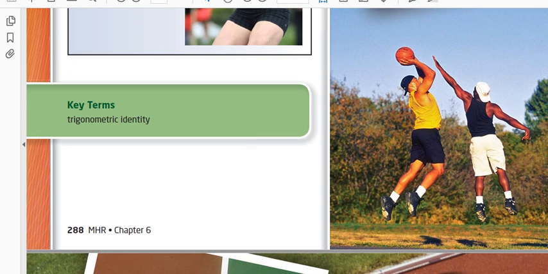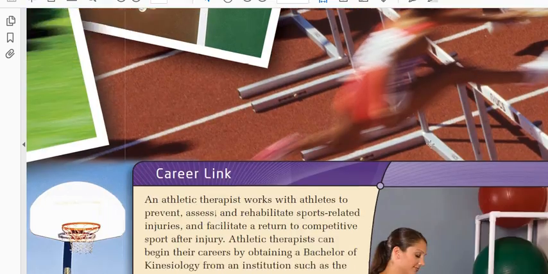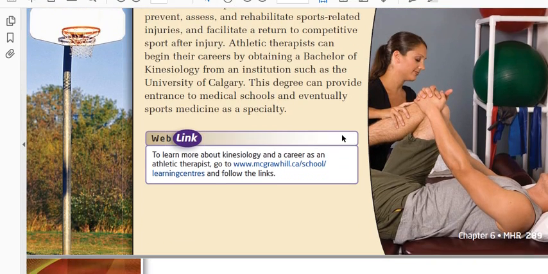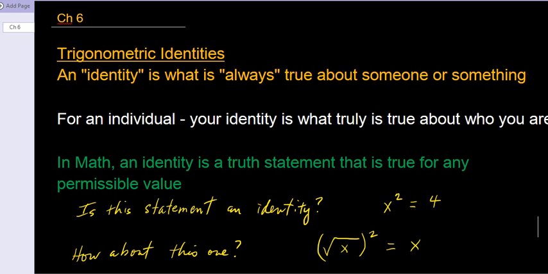Maybe you're a basketball player. We have lots of basketball players in this school, right? Maybe you're a tennis player. Again, track star, whatever. Anyways, when we talk about identities, and we'll flip back to the notes here, when we talk about trigonometric identities, an identity is what is always true about someone or something.